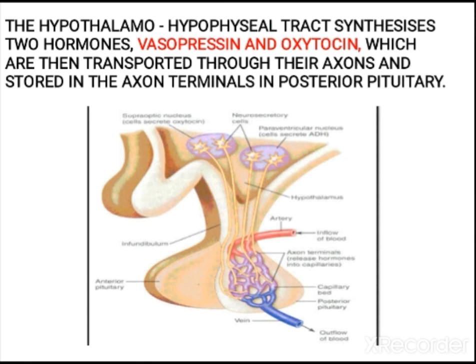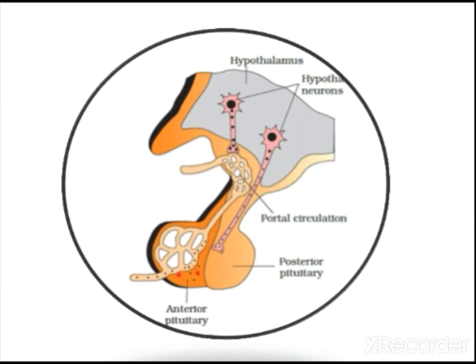The hypothalamo-hypophyseal tract synthesizes two hormones, vasopressin and oxytocin. These hormones are passed through the axons and stored in the posterior pituitary, as distinct from the anterior pituitary. Later they are sent through the blood to other parts of the body. That's why we call these hormones neurohormones.